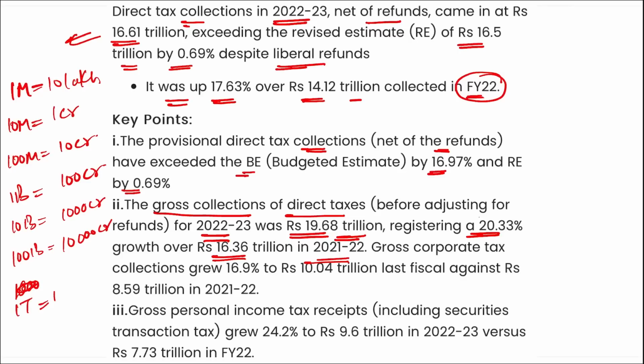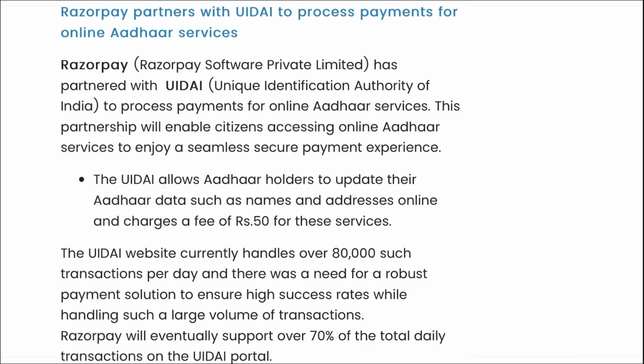This will be equal to 1 lakh crore rupees. So this tax collection is nearly 16.61 trillion. That means nearly 16,61,000 crore rupees of tax has been collected.